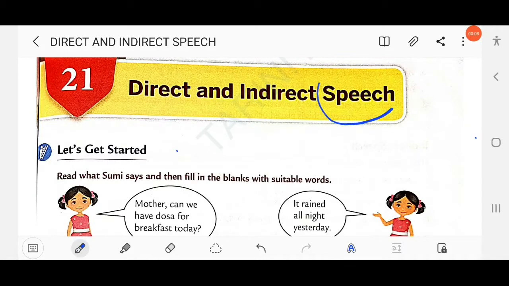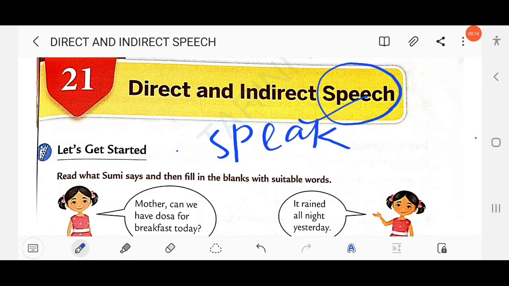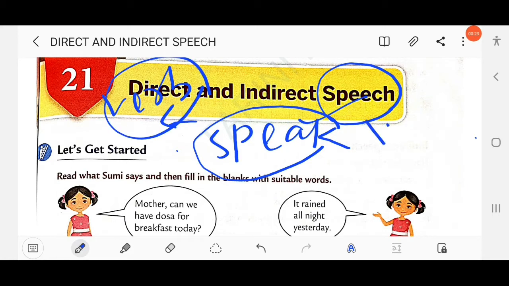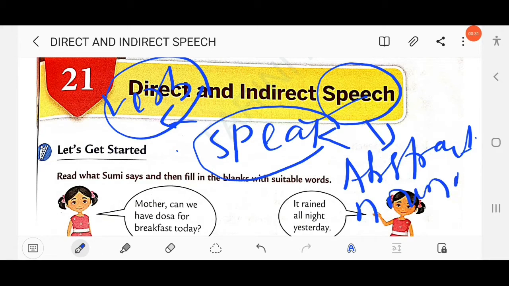Here this is speech. Speech is a noun. This word is formed from the verb speak. Speak is a verb, and speech is the abstract noun of speak. So before starting direct and indirect speech, let's discuss what speech, or narration, is. Let's start.